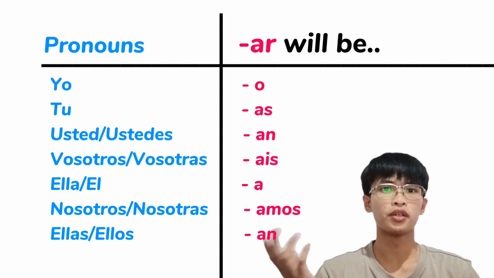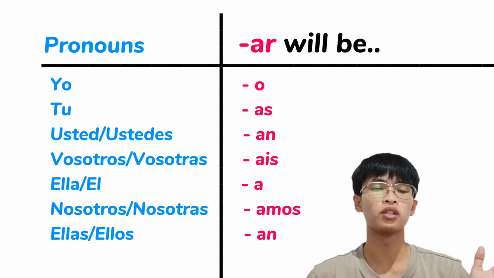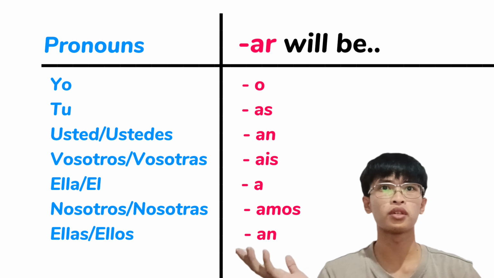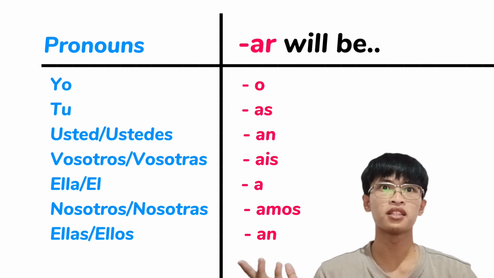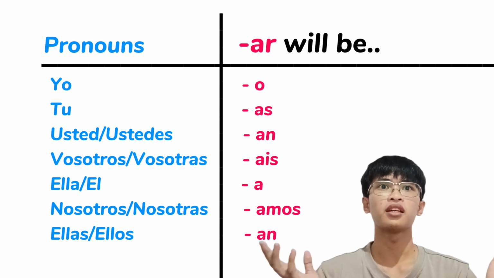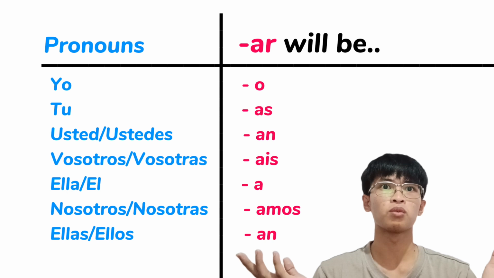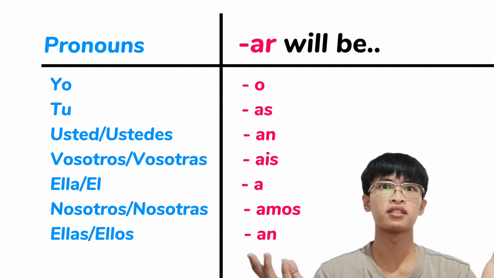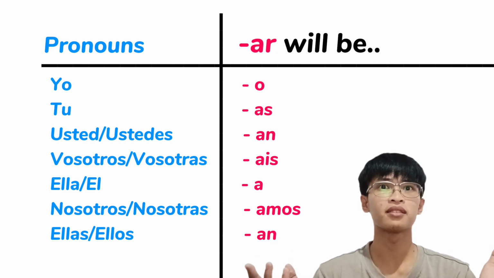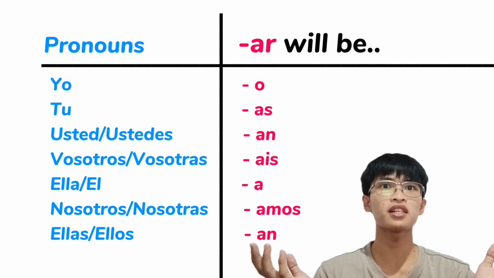For example, yo. The ending will be O. The letters AR will be changed to O. The same with tú, and the ending is AS. Usted or ustedes is an. Vosotros and vosotras will be áis, ella will be a, él will also be a, nosotros or nosotras will be amos, then ellas or ellos will be an.